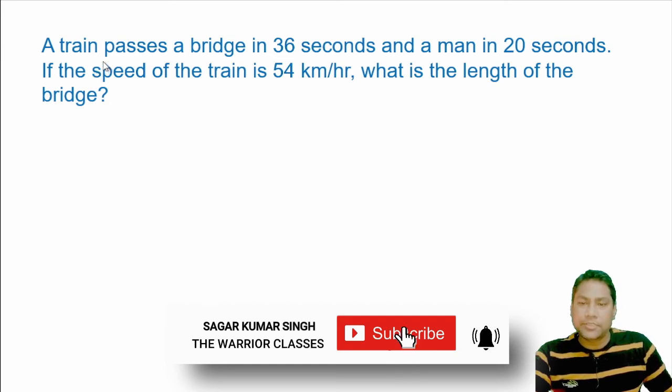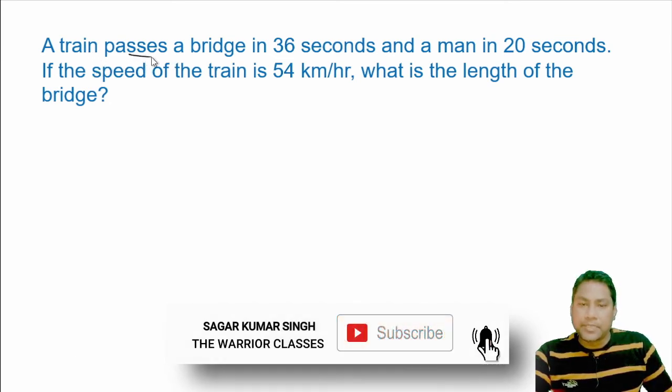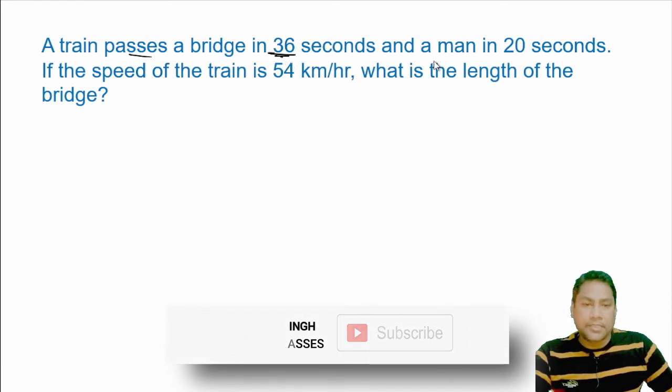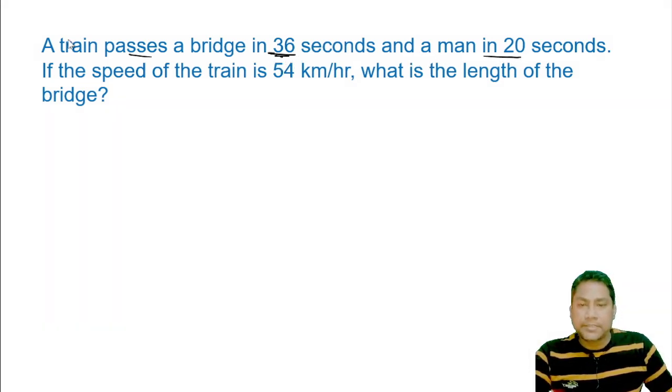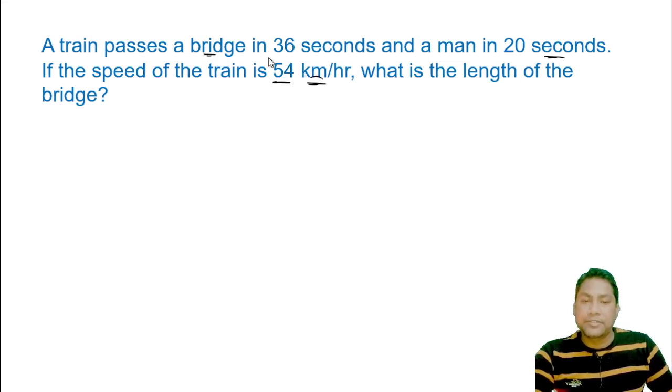So friend, in this question they have asked, a train passes a bridge in 36 seconds and a man in 20 seconds. If the speed of the train per hour, what is the length of the bridge? So friend, first of all we will have to convert the kilometer per hour to meter per seconds. Next, they have given in this question a man, a pole or a tree. So we can directly take out the length of the train because we know the speed here and we know there is a man and the time taken to travel the man, that is 20 seconds.